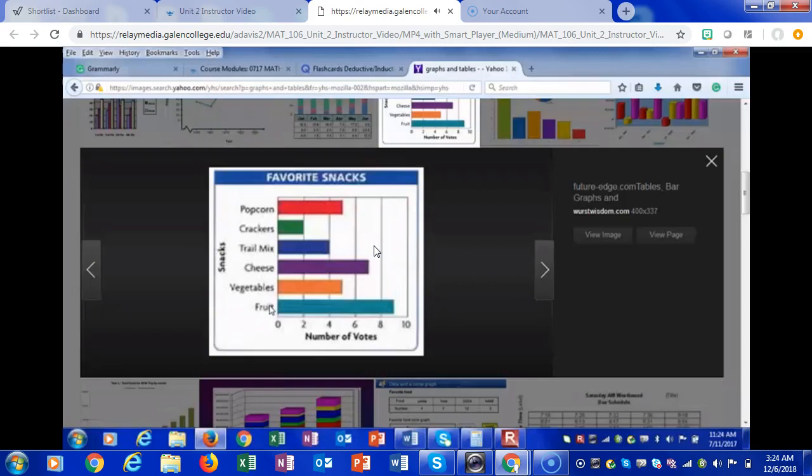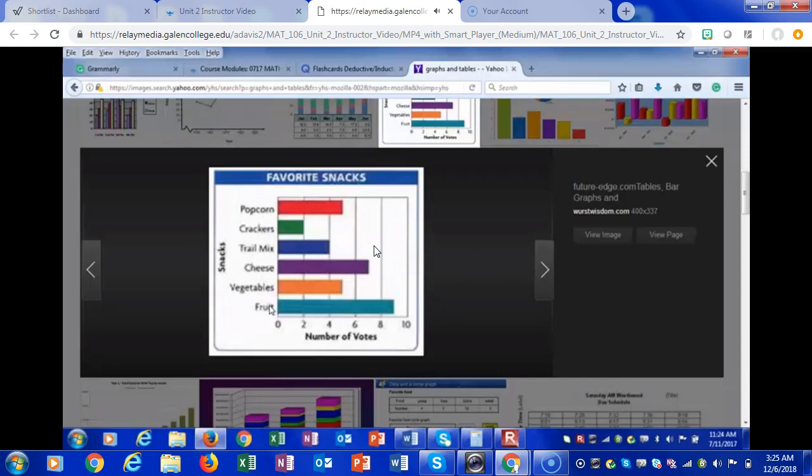What about the third option? What does that look like to you, the third option? It looks like we have a tie between popcorn and vegetables. Okay, so since we have a tie, let's take out those and let's go with the top 2: fruit and cheese. So we got 9 votes for fruit and 7 votes for cheese.